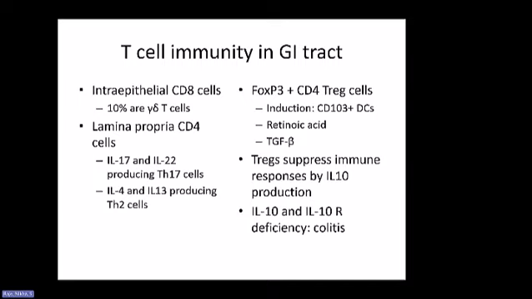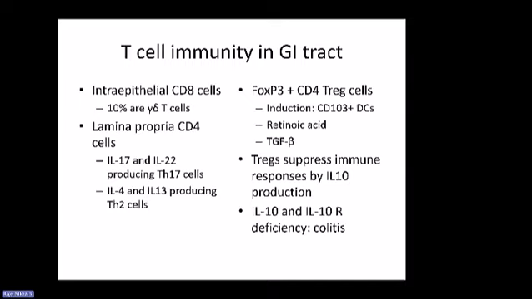These include Th17 type of cells, which produce IL-17 and IL-22. There are some Th2 cells that produce IL-4 and IL-13. There are Tregs. Now, interestingly, these Tregs are different from the central or thymic Treg cells that we talked about; the ones in the GI tract are your peripheral or inducible Tregs.